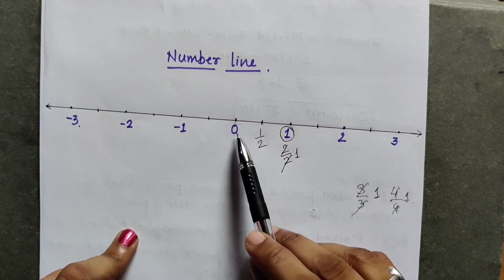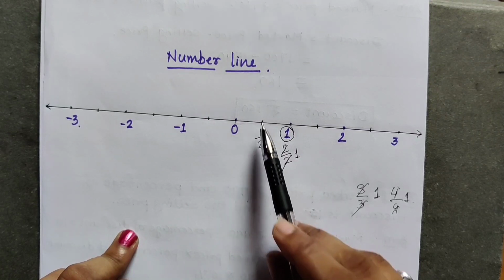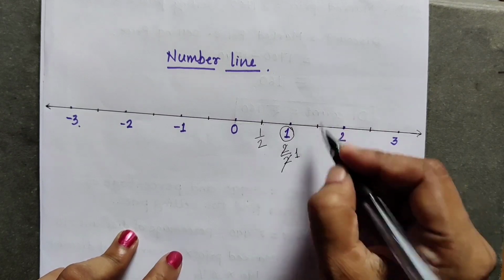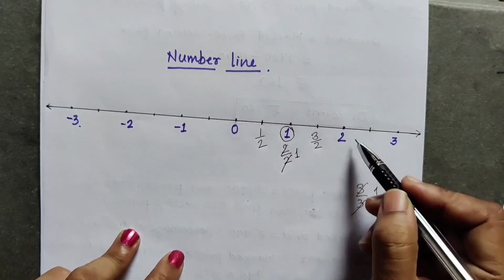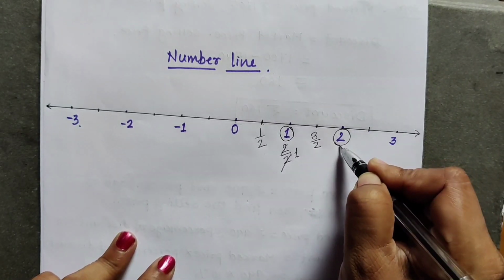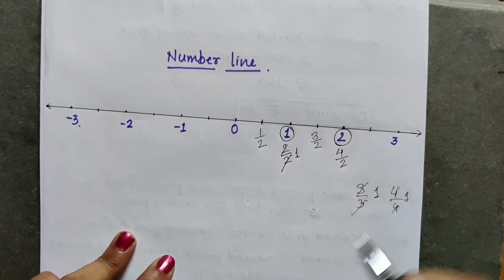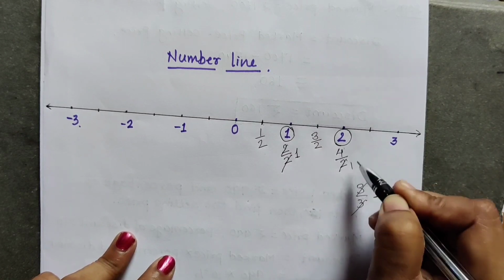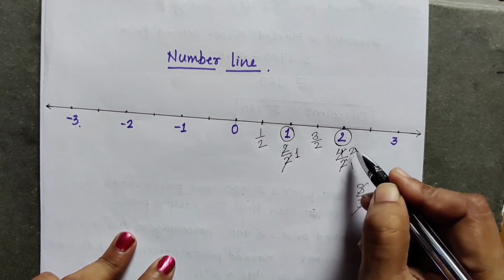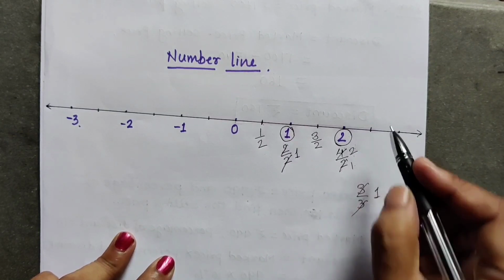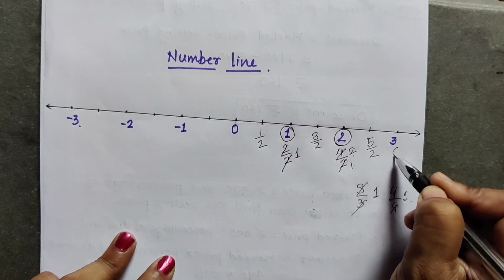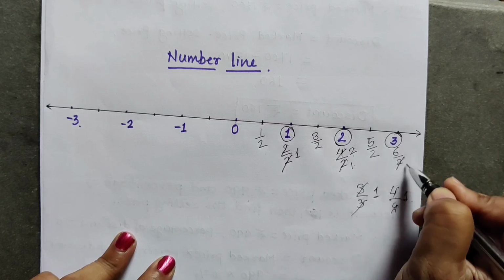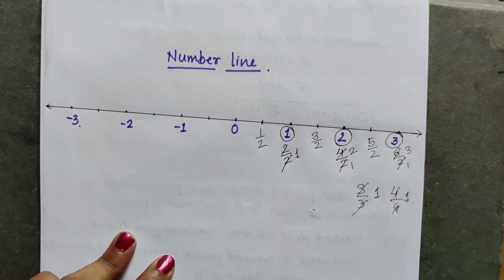So after 0, first point is 1/2, second point is 2/2, 2/2 is 1, third point is 3/2, fourth point, which we already have written 2, is 4/2. Fourth point is 4/2, and 4/2 is nothing but 2. If you cancel, what answer you will be getting? 2 ones are 2, 2 twos are 4. So 2/1 means 2. Then next point is 5/2, and sixth point is 6/2, which I have marked as 3. So 6/2 means what? 2 ones are 2, 2 threes are 6. So 6/2 is nothing but 3.